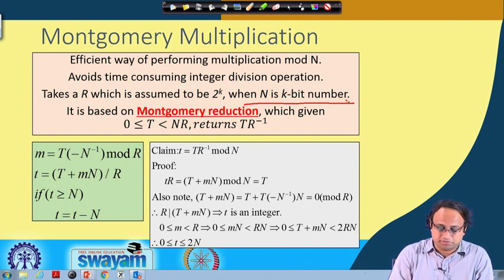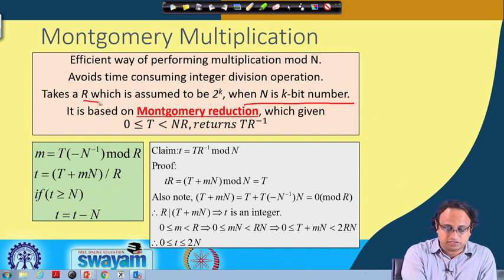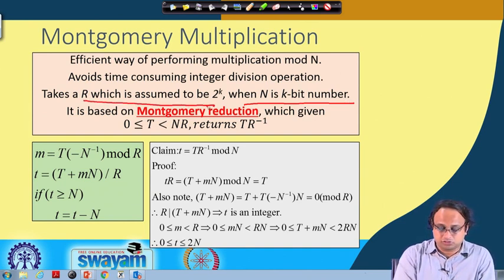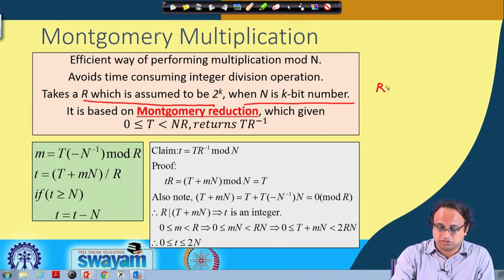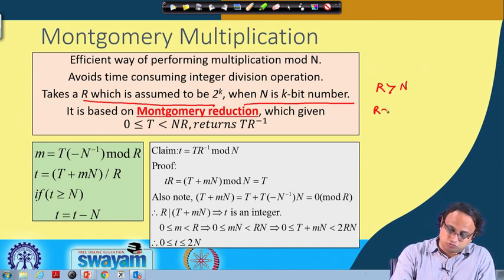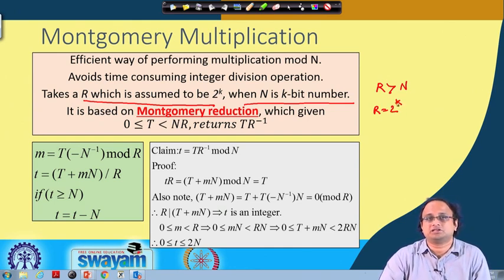Montgomery reduction chooses a large value of r, which is something like 2 to the power of k, and as you can see, n is a k bit number. So, you can expect that r is larger than n. Also observe the form of r, which is 2 to the power of k, and that makes computation using r quite easy because it is a power of 2.